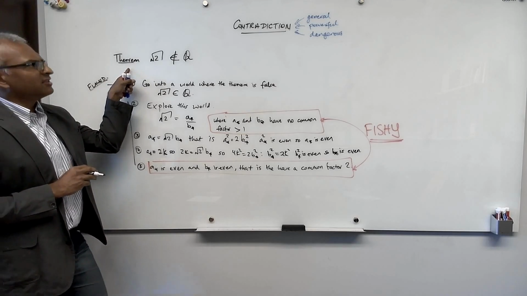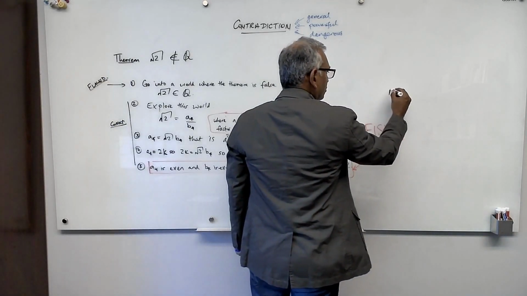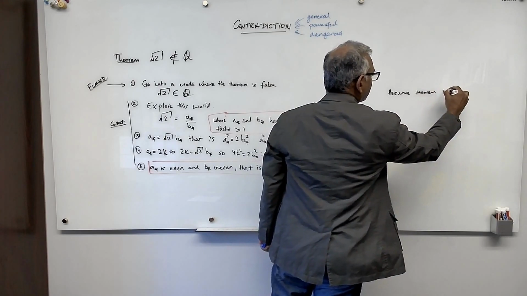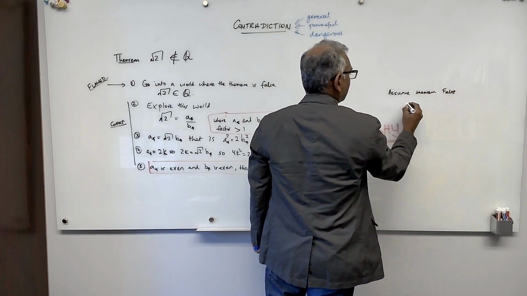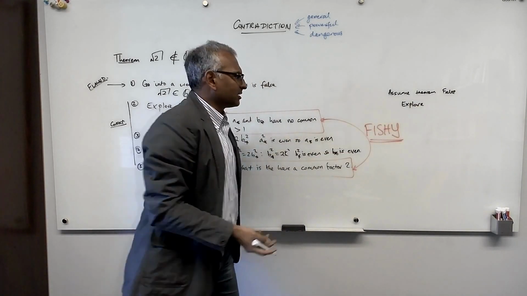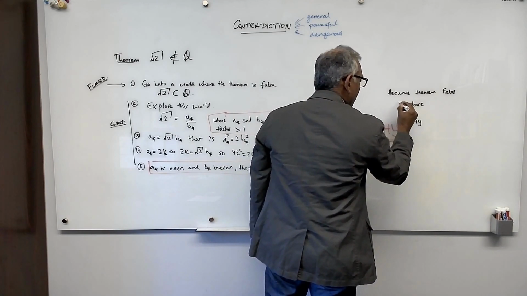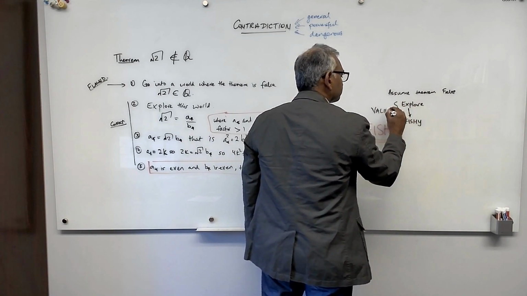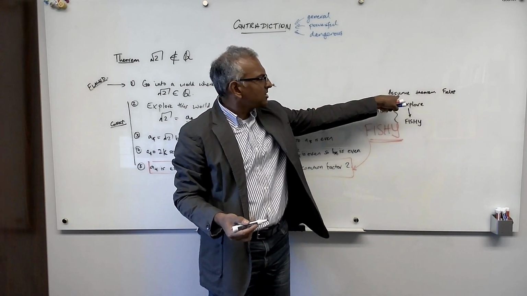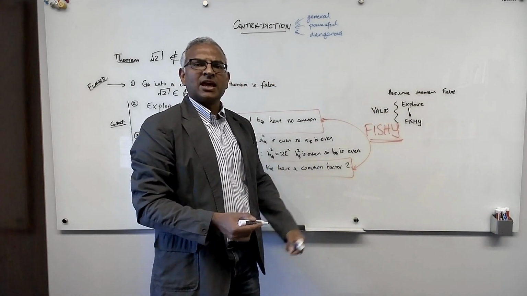And so you can do this with anything. That's why it's so general and so powerful. Okay. So I assume the theorem is false. Now I explore, which means do valid mathematical derivations until you get to something fishy. So this has to be valid. The moment you have obtained something fishy, and since everything here is valid, it must be that the theorem is true. So you're not allowed to assume it's false. Okay? That's the mechanics of the proof by contradiction.